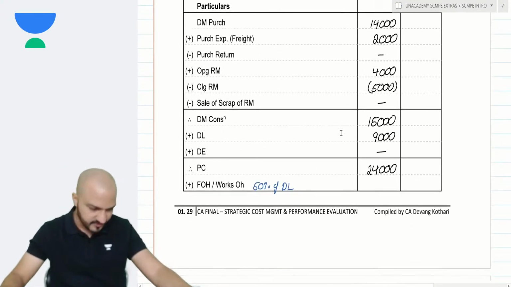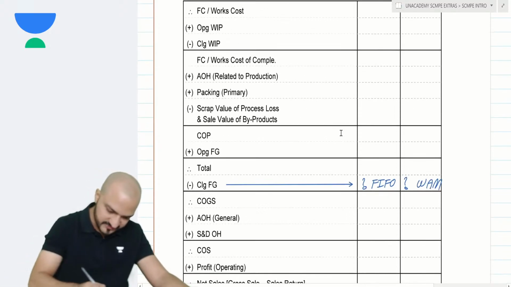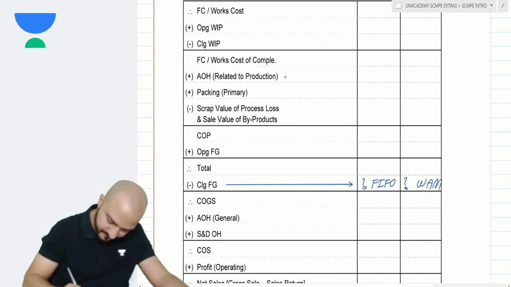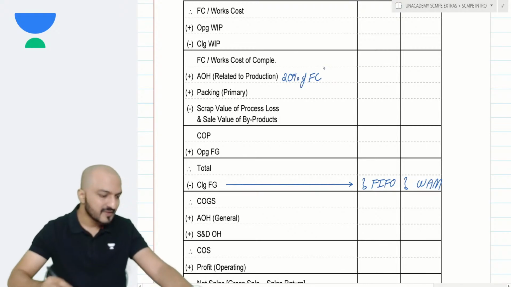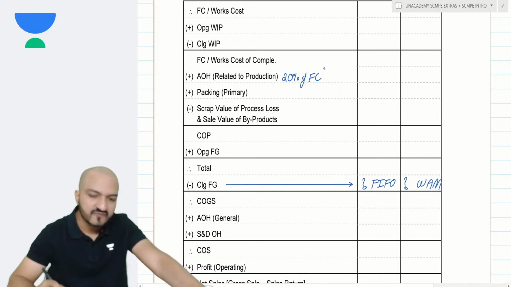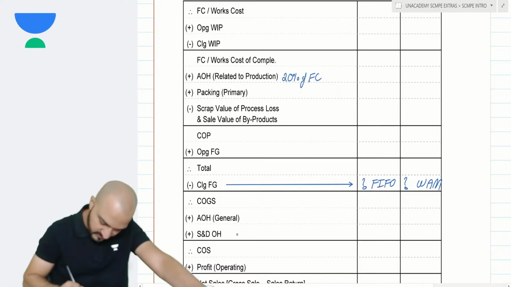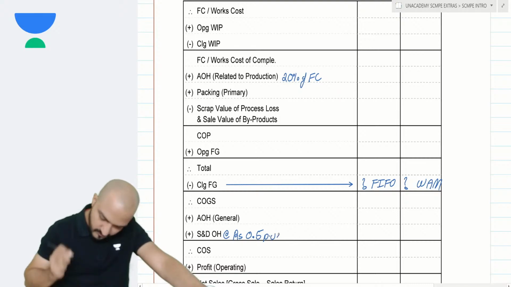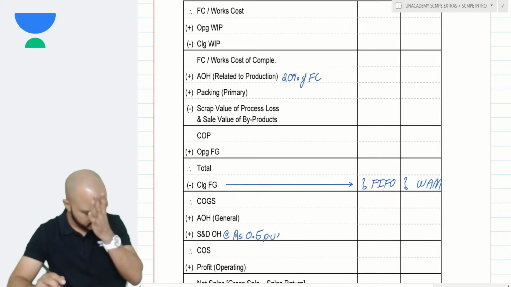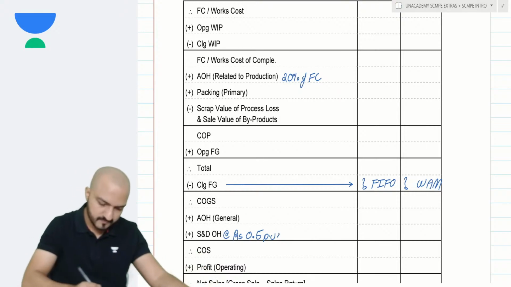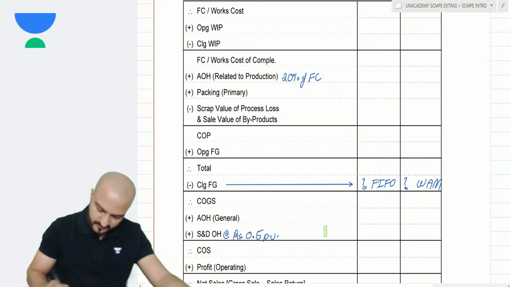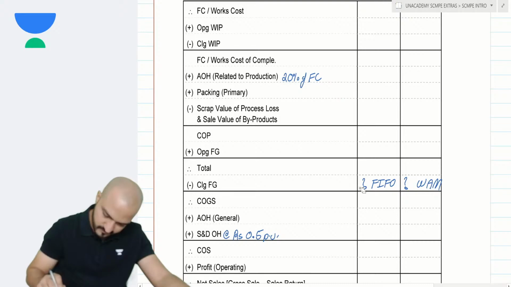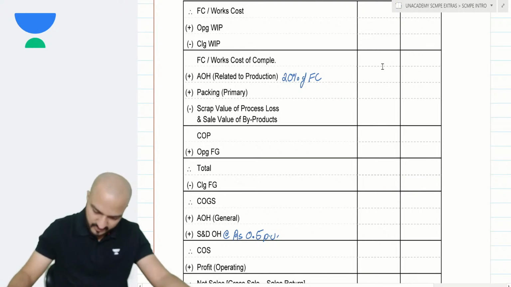So I call this admin related to production, 20% of the factory cost. I just mentioned that formula here. And then selling overheads you are given is 0.5 per unit. I'll just put that over here. Selling overheads is at the rate of rupees 0.5 per unit. Okay, so let's start putting those values.